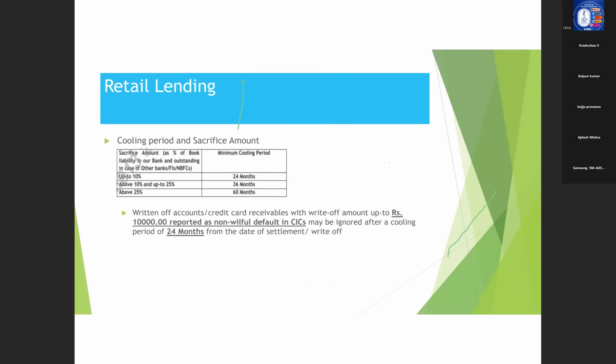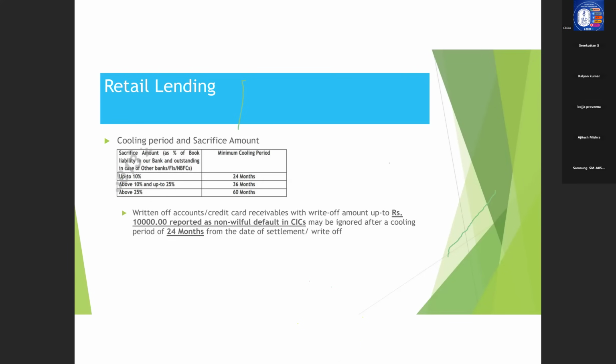Suppose the outstanding of that particular customer with SBI was say 1 lakh and the sacrifice amount that he has undergone in that particular bank was say 20,000. In that case, we need to wait till 36 months. Then only we can lend. So the next point is, what if the sacrifice amount is more than 25% of outstanding? Then we need to apply a minimum cooling period of 5 years.